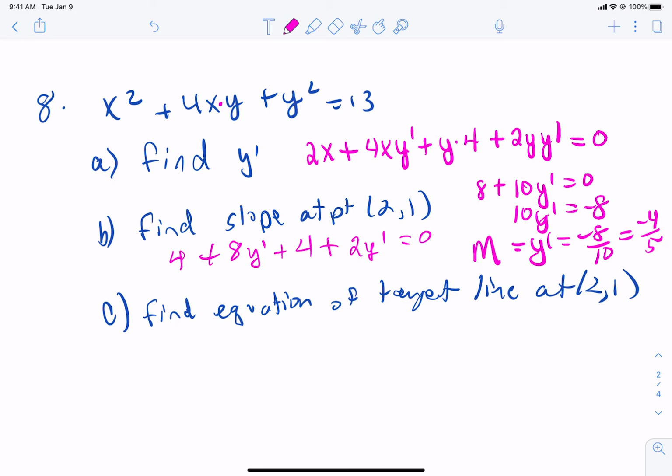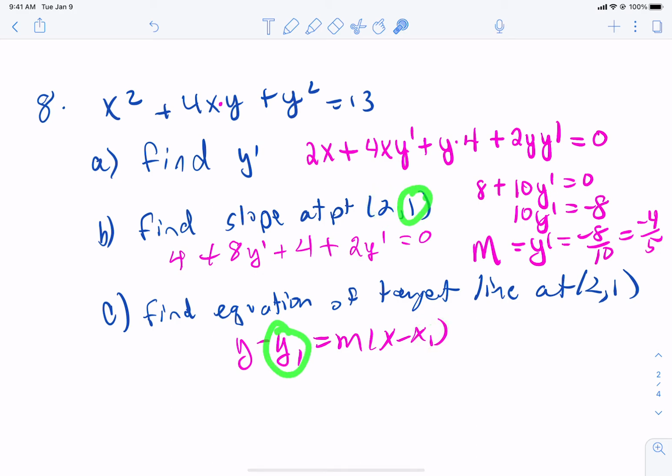Now let's jump to part C. So part C, remember, is y minus y1 equals m times x minus x1. So what are we putting in? Well, our x1 is 2. Our y1 is 1. Our slope is negative 4/5. So let's plug that in. So this is going to be y minus 1 equals negative 4/5 times x minus 2.